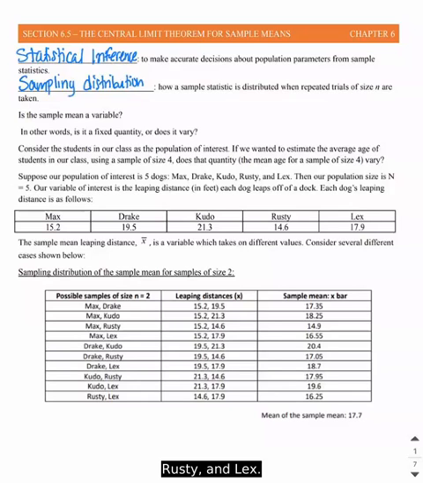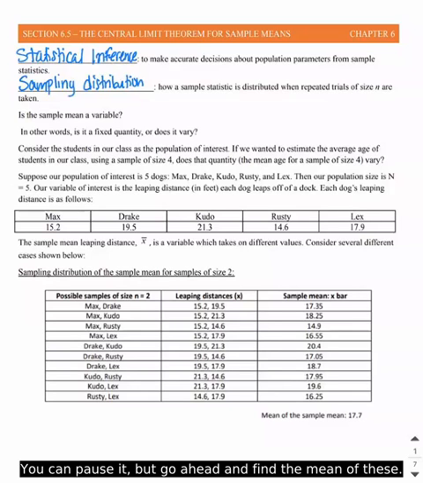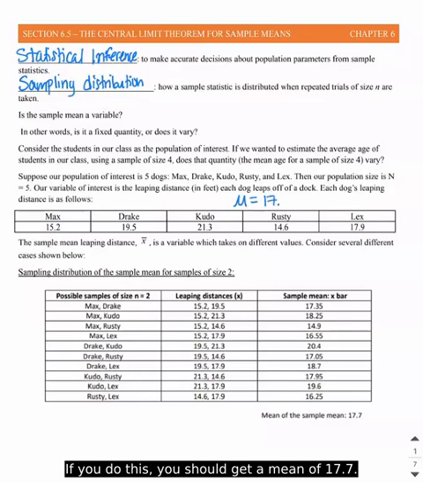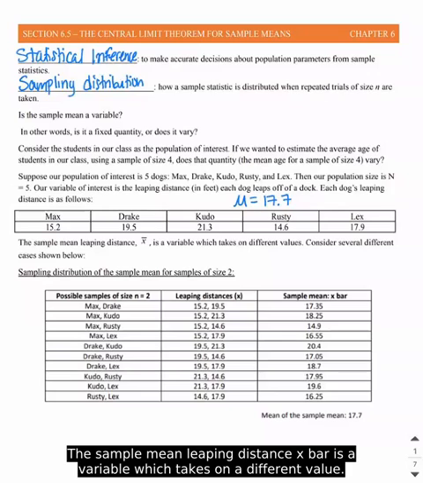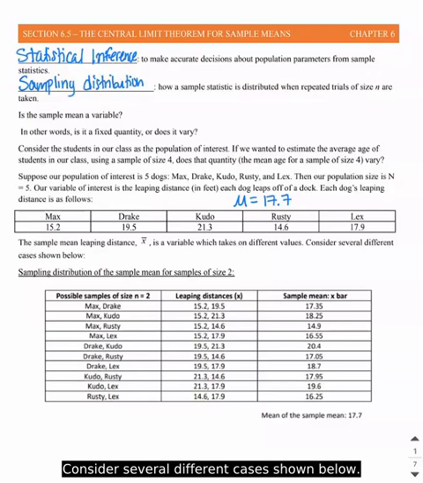So you can pause it, but go ahead and find the mean of these, right? Add them all up, divide by 5, and see what you get. If you do this, you should get a mean of 17.7. That's the mean of all of the dogs. That's the mean of our population. So the sample mean leaping distance, x bar, is a variable which takes on a different value. So consider several different cases shown below.